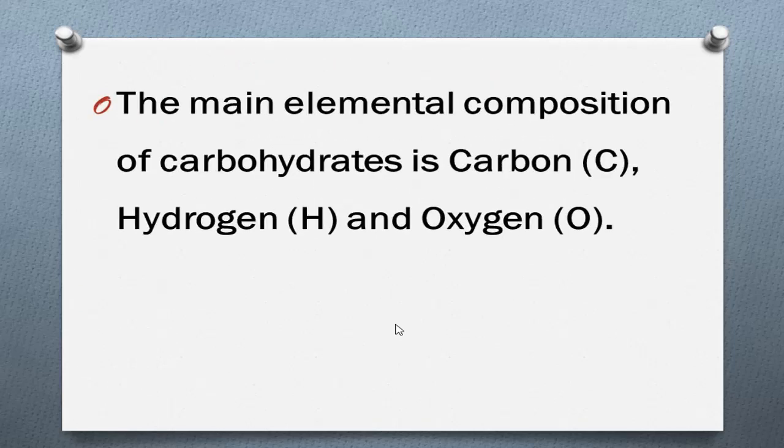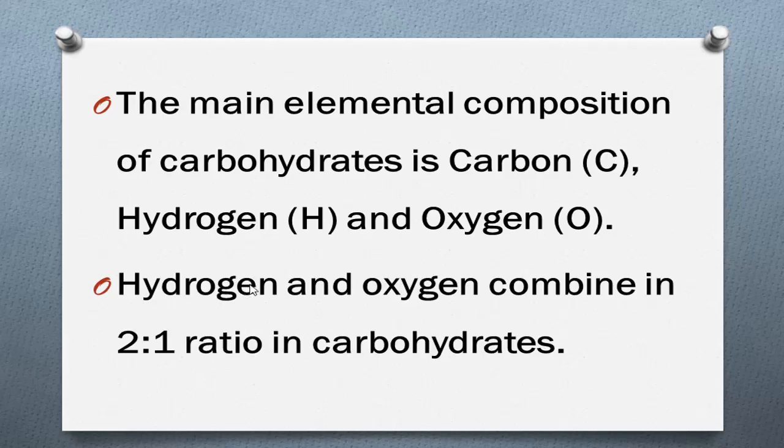The main elements composition of carbohydrate is carbon, hydrogen and oxygen. It means carbohydrate is made by 3 elements. Carbohydrates contain 3 elements. What are they? Carbon, hydrogen and oxygen.